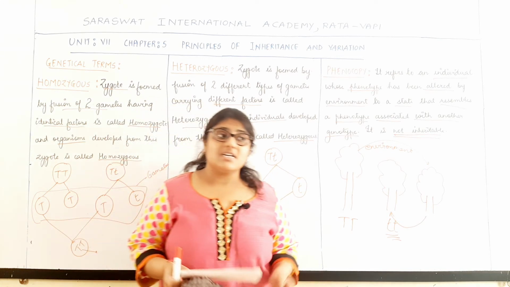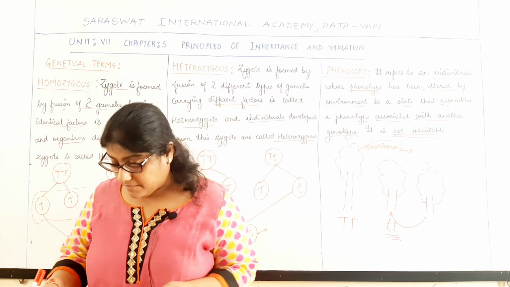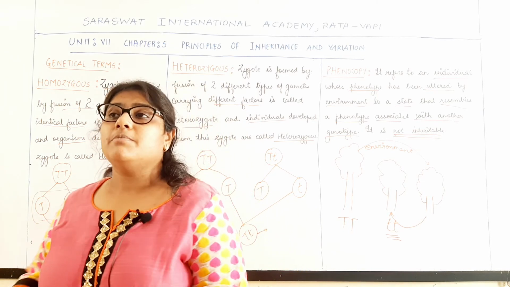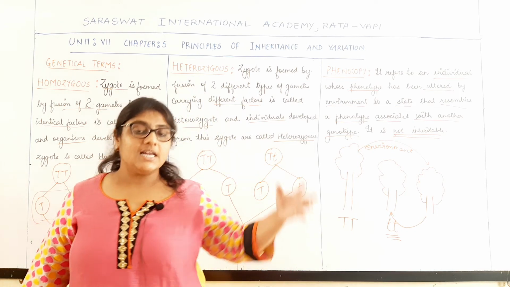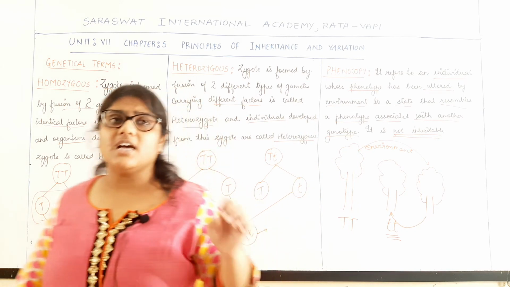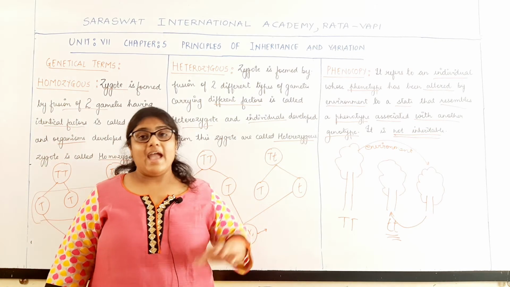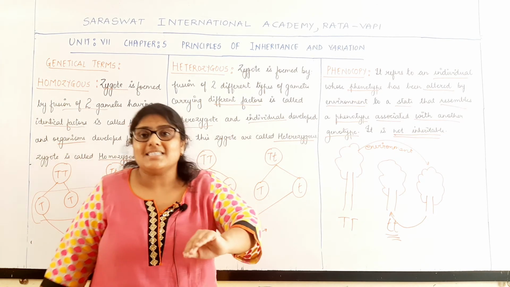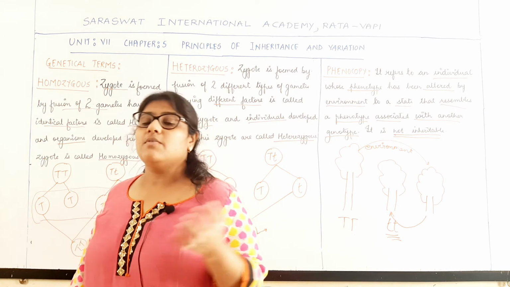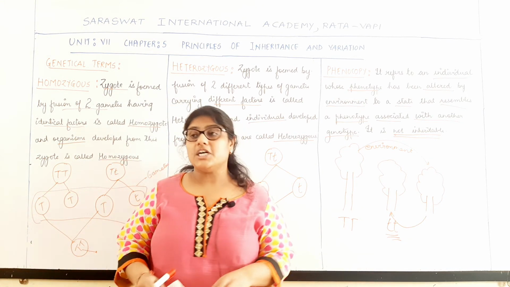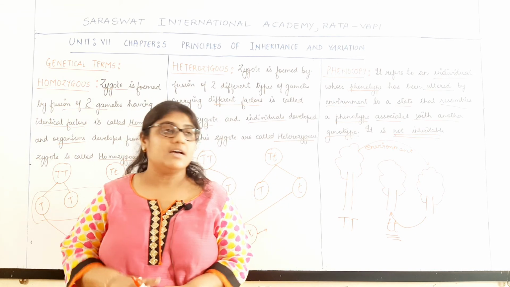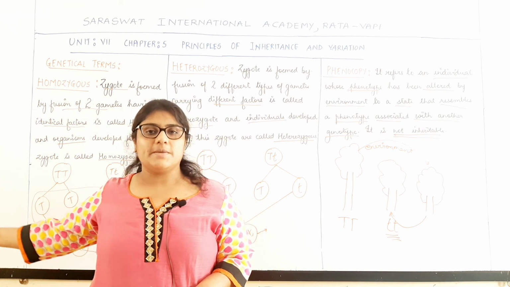Another term is the mutant allele, which is formed by mutation in the wild allele and is always recessive in expression. That is called the mutant allele. These two terms we will deal with in the later part of the chapter.